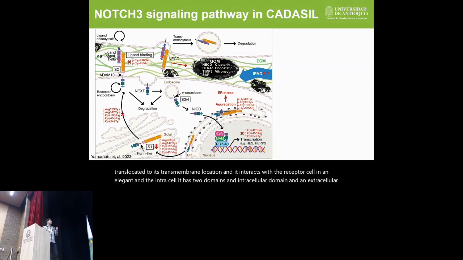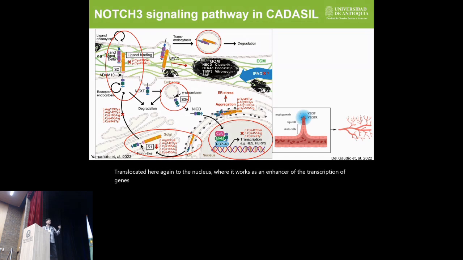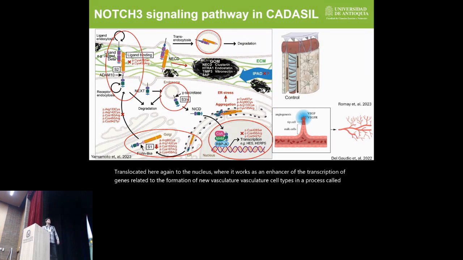The intracellular domain gets translocated to the nucleus, where it works as an enhancer of the transcription of genes related to the formation of new vasculatory cell types in a process called angiogenesis. And this promotes correct homeostasis in the brain, between the vasculatory and the parenchyma of the brain, leading to a homeostatic relationship between these two tissues.